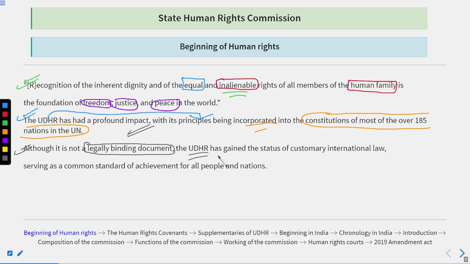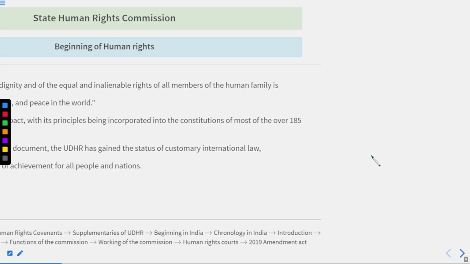Still, the UDHR has gained the status of customary international law. Customary international law means that it is applicable throughout the world. It is not limited to some particular country or some particular area of the world. And it is serving as a common standard of achievement for all people and nations.